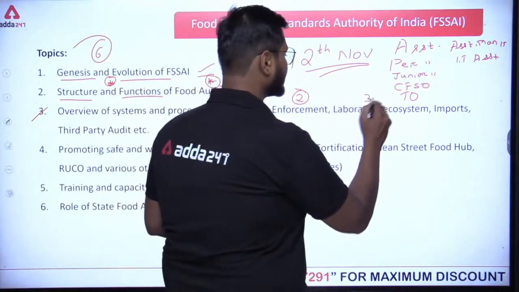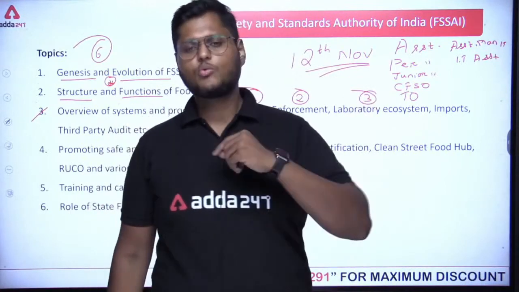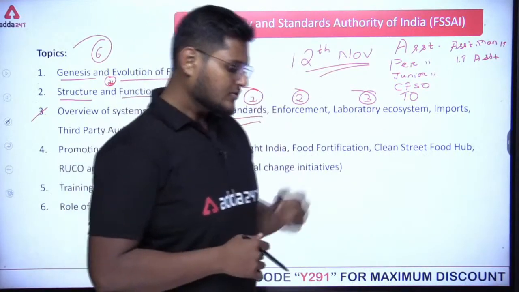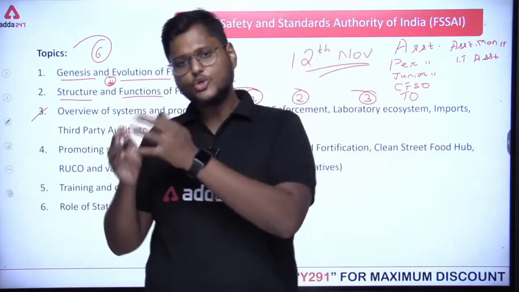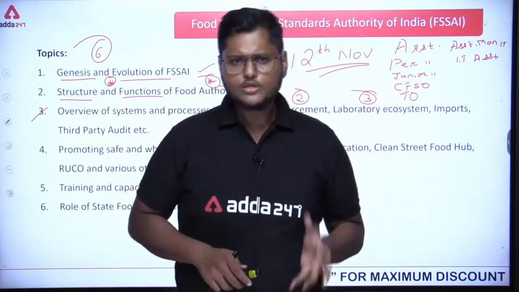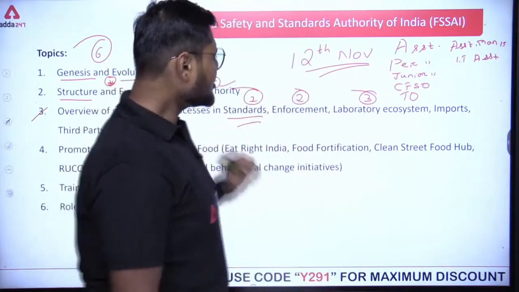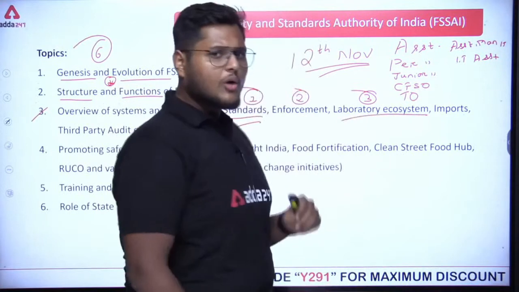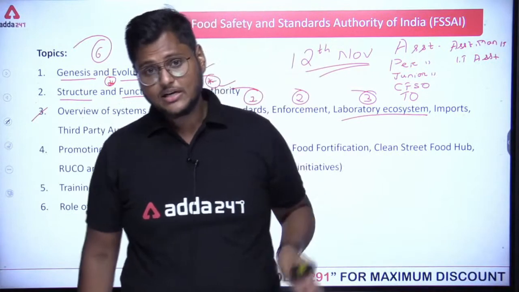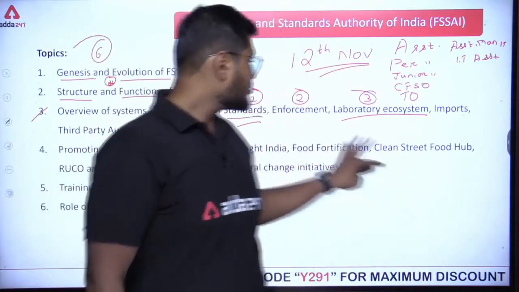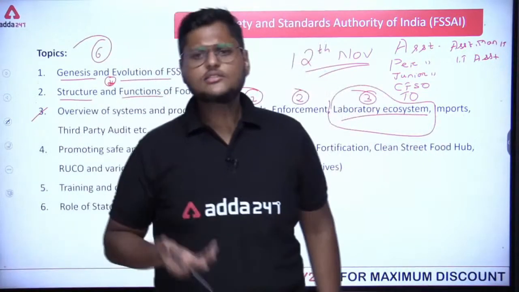Third is the laboratory ecosystem. Why has something been mentioned about the laboratory, and what exactly is the role of the laboratory here? Whenever we are talking about food safety management systems, we are checking if the food is good or not, whether it contains any kind of poison, foreign material, or adulterated material. So the laboratory ecosystem ensures that the testing and the sampling of the food product is done completely under the supervision of the laboratory management, or the concerned authority.